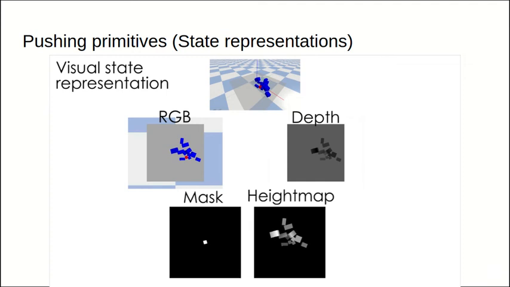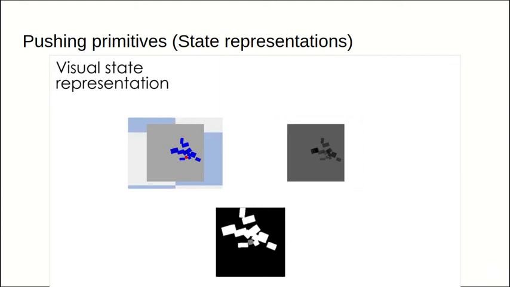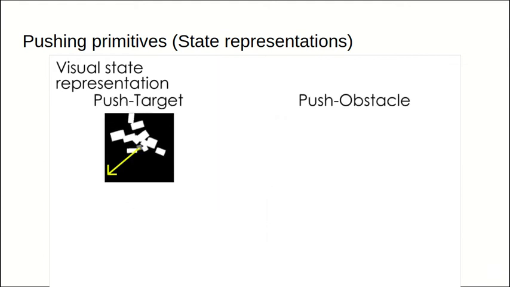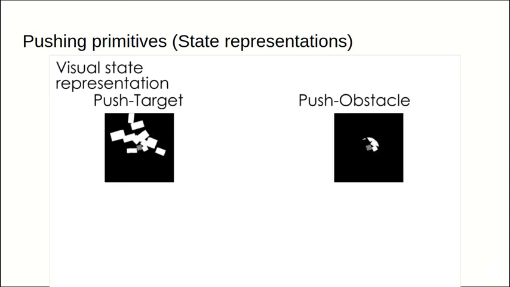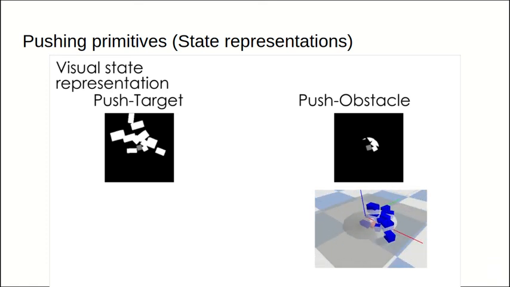To generate the visual representation, we fuse the mask and the height map by assigning the value 1 to each pixel that belongs to an obstacle, the value 0.5 to each pixel that belongs to the target, and the value 0 in any other case. And this is the visual representation for the push target. Remember from the previous slide that the initial position for the push target is properly selected to avoid obstacles. This is performed with this state representation. Given the direction of the push, we move a batch of pixels in the opposite direction until we find an obstacle-free space. For the push obstacle, we take the same representation and we discard pixels that belong to obstacles shorter than the target and with a distance larger than the pushing distance.